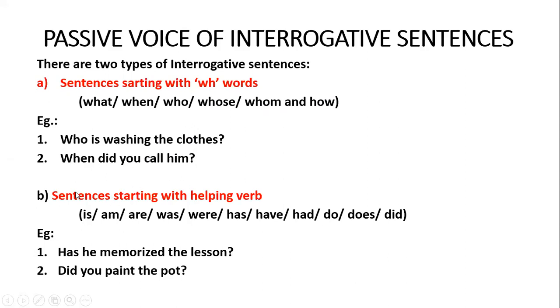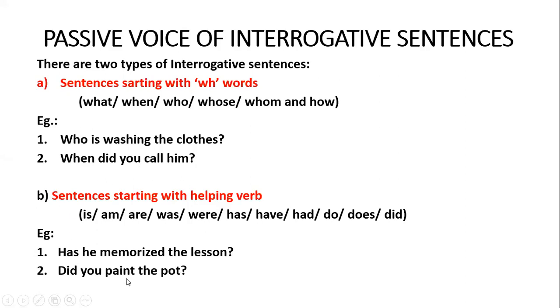And the other are sentences starting with a helping verb. The sentences which start with a helping verb like is, am, are, was, were, has, have, had, do, does, did. Its examples are: Has he memorized the lesson? Did you paint the pot?